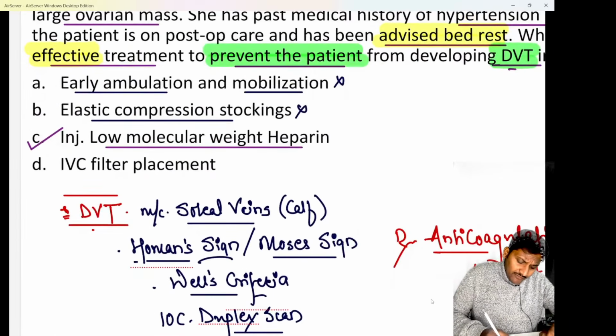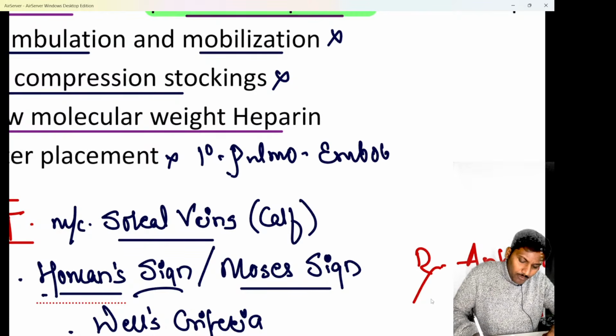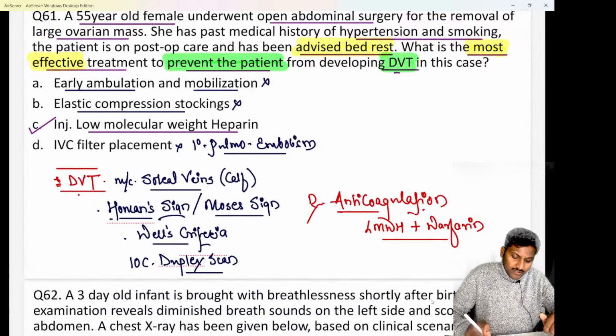Understood? IVC filter placement is basically done to prevent pulmonary embolism. So in a case of recurrent DVT, whenever you want to prevent a problem of pulmonary embolism, at that time you place the inferior vena cava or IVC filter.